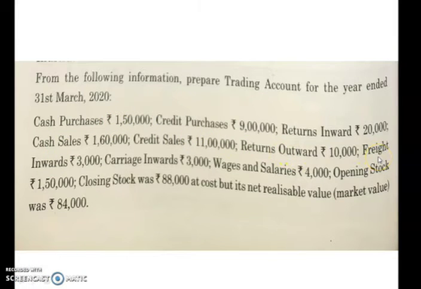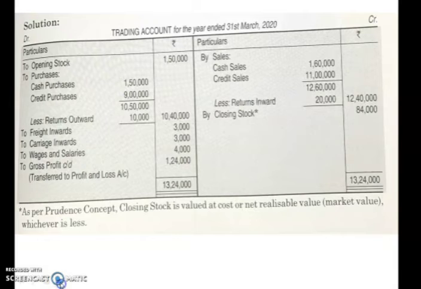The list of direct expenses in this question is freight inward, carriage inward, wages and salary. So these three items will appear in the debit side of the trading account. The question is given, the amount is also given, so all these items will come over here. Next you have to look at the credit side.